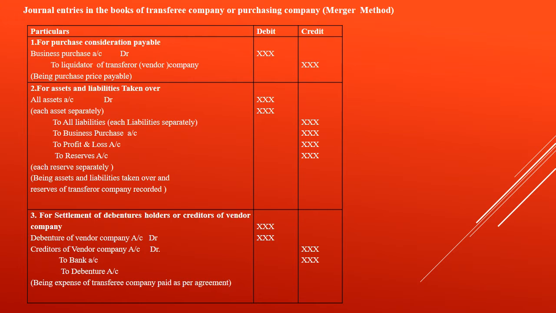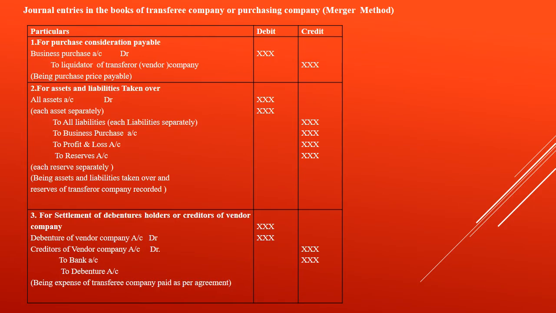Next, for settlement of debenture holders or creditors of the vendor company, the entry will be: Debentures of Vendor Company Account Dr., Creditors of Vendor Company Account Dr., to Bank, to Debentures Account. So this entry will be passed for settling the debentures or creditors of the vendor company.